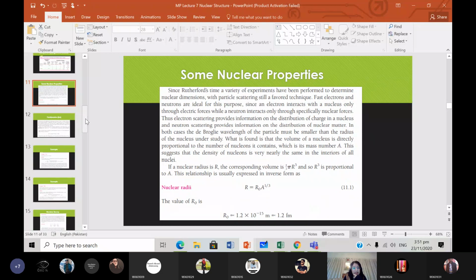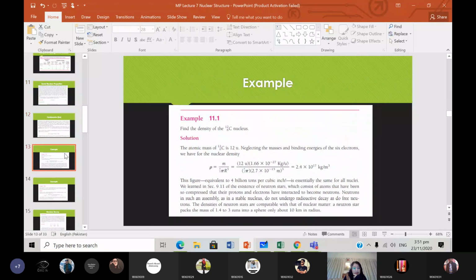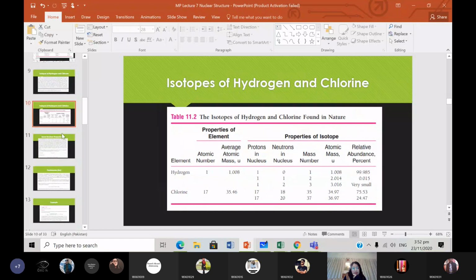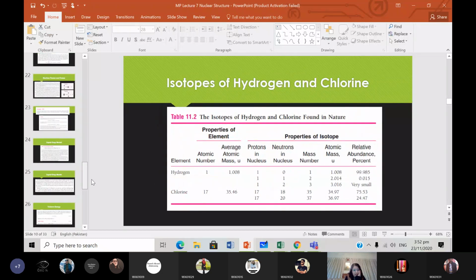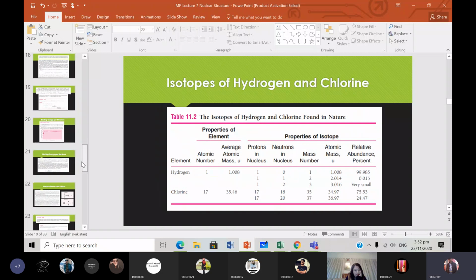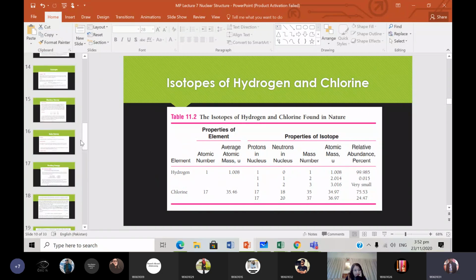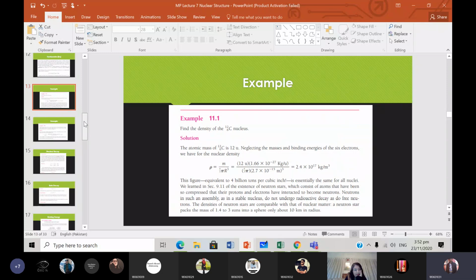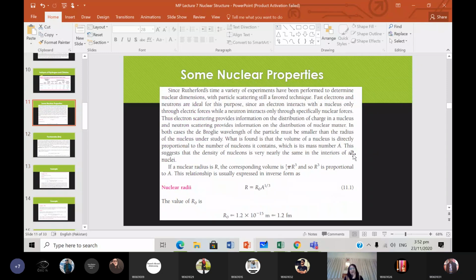We will talk about nuclear radii and nuclear properties. I think we will do this in some examples in the next lecture. Are there any questions so far? I think we'll be able to finish this chapter hopefully in the next lecture. No questions? Okay, so I think this is not a very difficult topic.